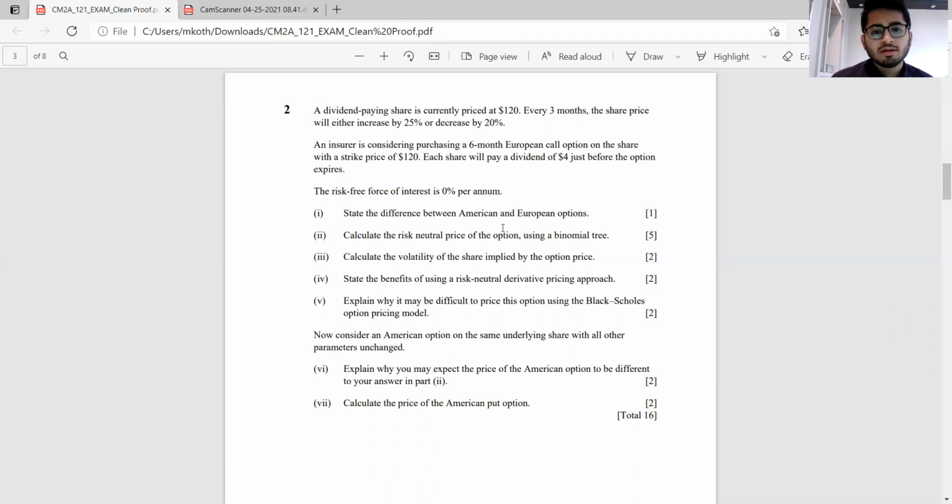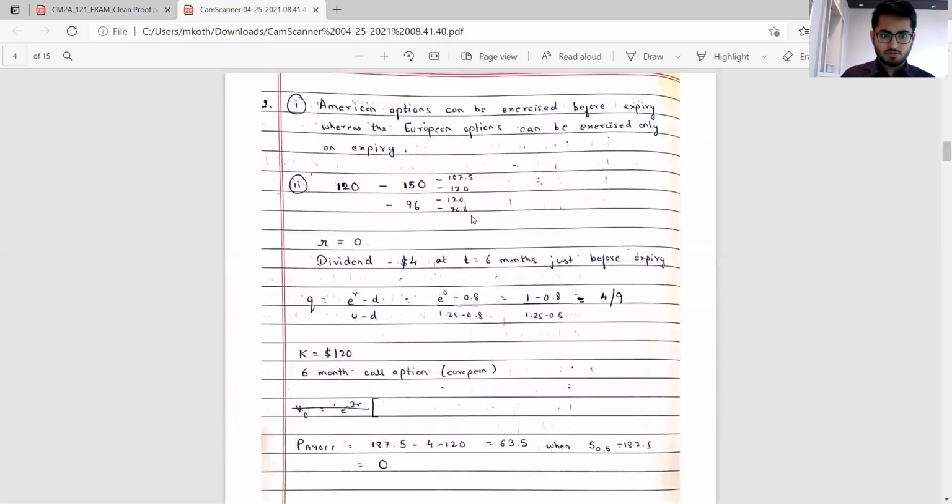Part 2: calculate the risk neutral price of the option using a binomial tree. Taking a look at the solution, 120 can become 150 or 96. 150 can further become 187.5 or 120. Similarly, 96 can become either 120 or 76.8. R is given to be 0. There's a dividend of 4 at time t equal to 6 months, just before expiry.